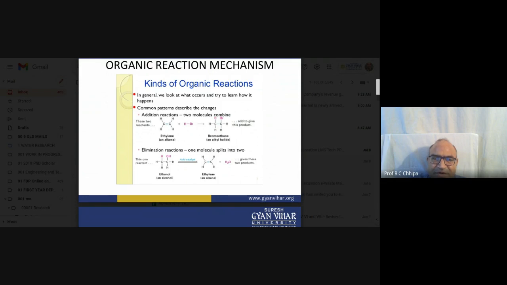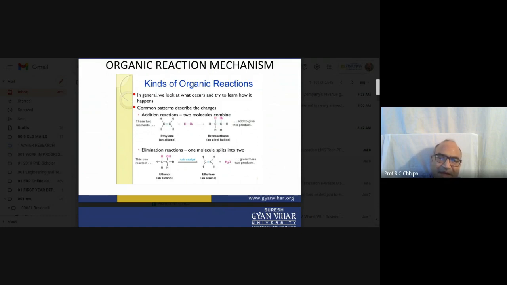So first of all, ethylene, the alkenes or olefins, then hydrogen bromine. So bromination occurs, the common pattern. Here we get addition reactions, where two molecules are combined with each other. So what will be there? Here, bromoethane.